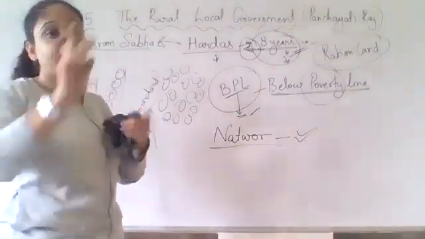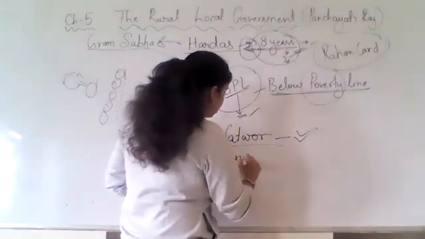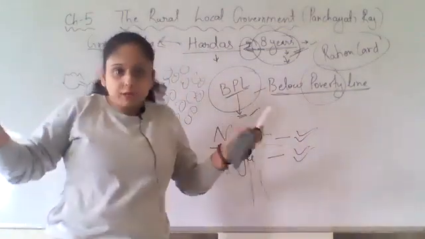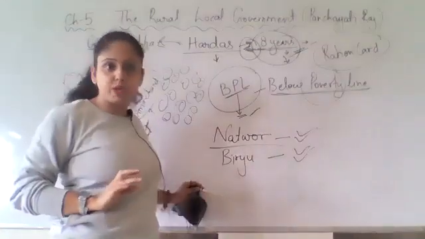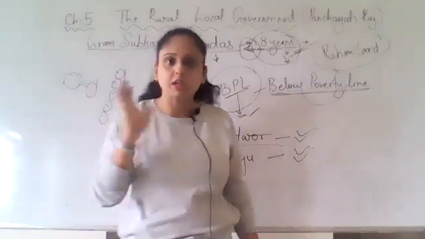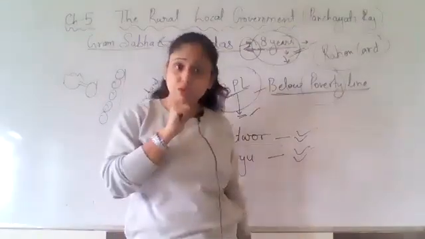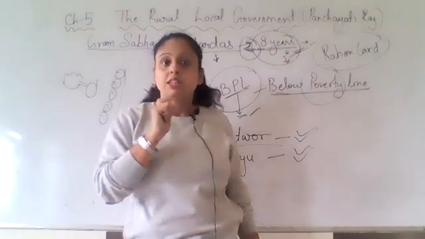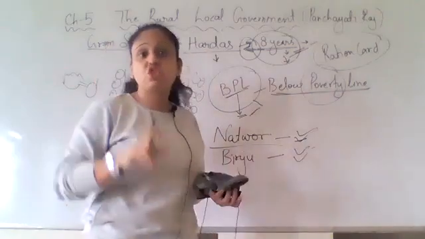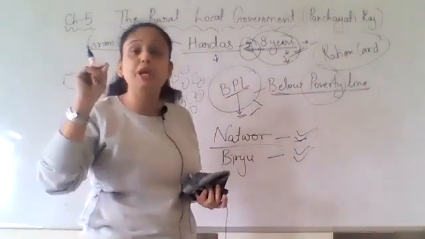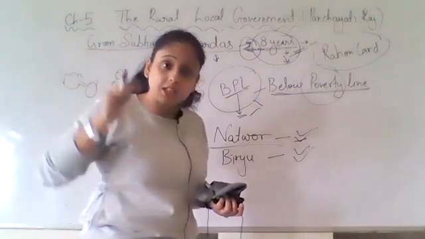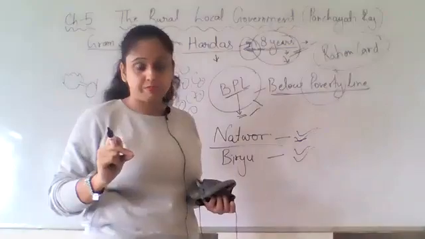Now the name of Birju came. Birju also got the BPL card. As the other villagers heard about Natwar and Birju, they started whispering. They all started talking to each other. Do you know why they are talking like this? They are talking like this because the BPL card is actually for the people who are below poverty line, right? गरीबी रेखा से नीचे हैं, for those people.